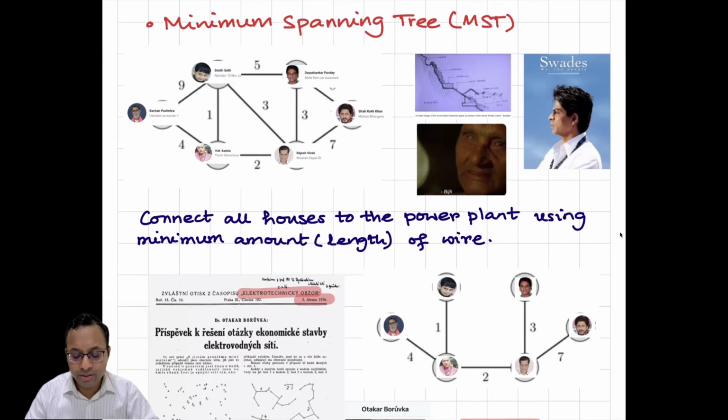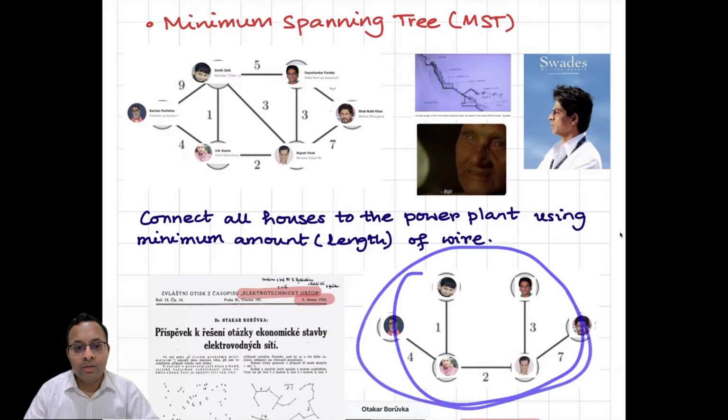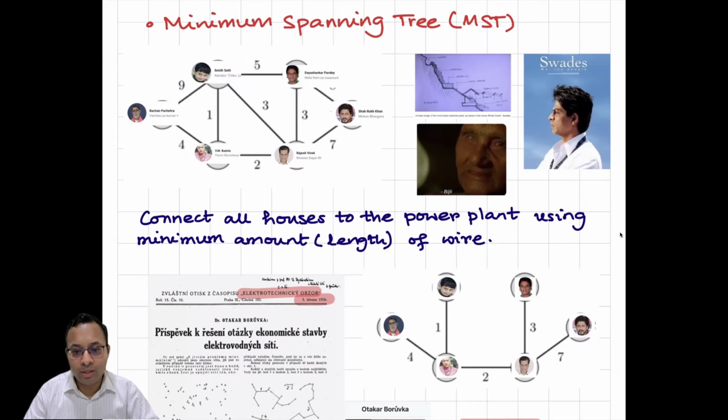And if you think a bit, this is the solution. So there are 2 properties here. One, this is a spanning graph, so all the vertices must be connected. And this is also a tree, because if there is a cycle, we can remove an edge. It's just adding more cost and still the graph will remain connected. So what we are getting is a spanning tree, and our goal is to minimize the cost. This is minimum spanning tree.